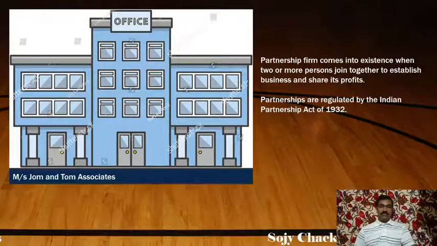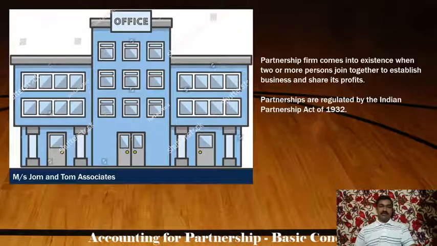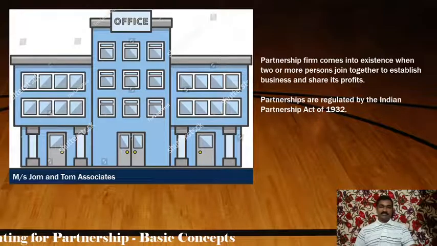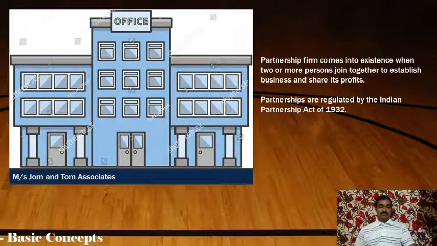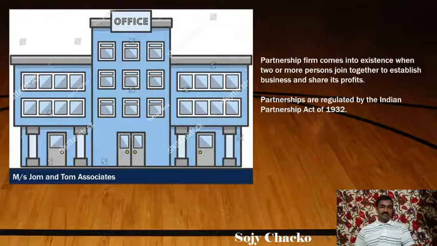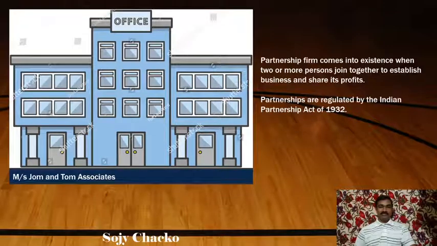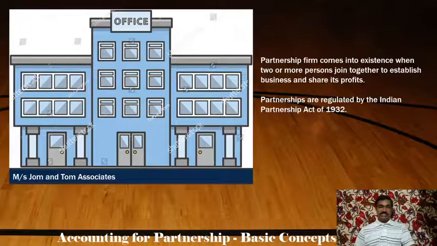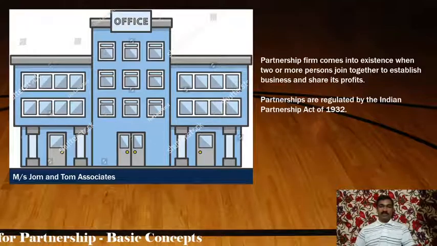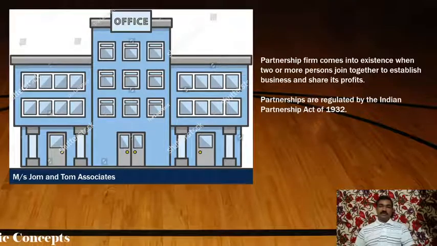So a partnership firm comes into existence when two or more persons join together to establish a business and share its profits. See, the name of the firm is Messrs. John and Tom Associates. So, whenever two persons join together to establish a business and share its profits, there a partnership is created.